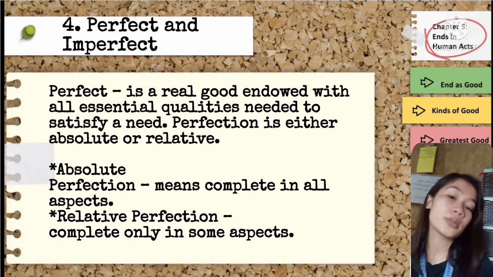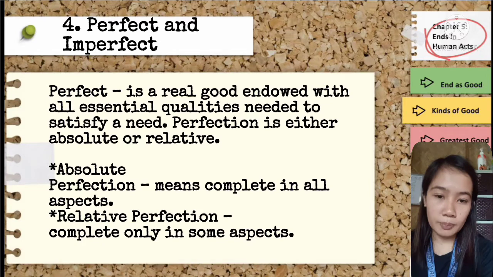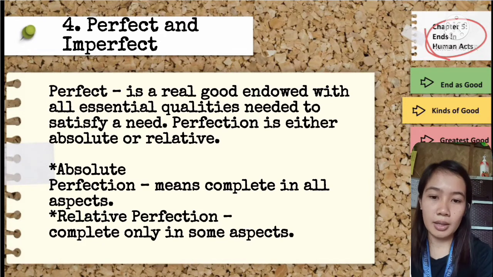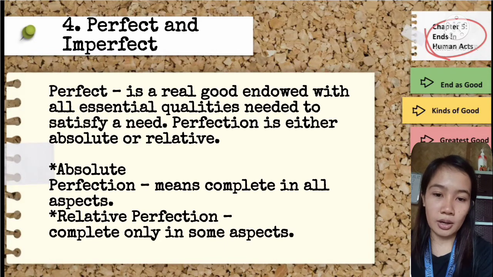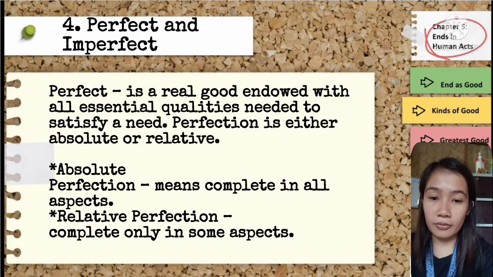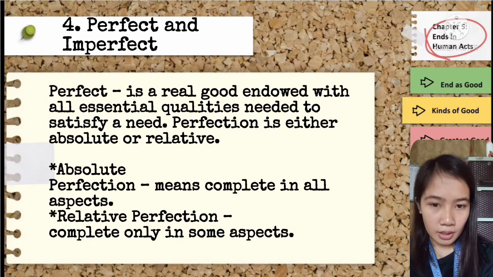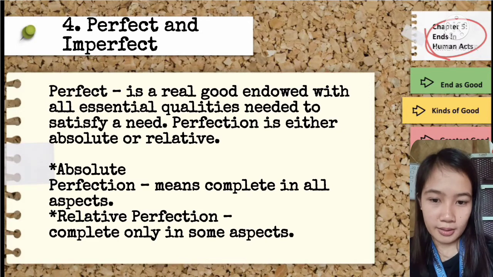Perfection is either absolute or relative. Okay, so when we say absolute perfection, it means complete in all aspects. Halimbawa, nagbigay si sir ng quiz, 10 out of 10, I got all the correct answer, which means I have a perfect score. Pwede rin ang perfect circle, perfect shape, perfect attendance, and whatsoever.